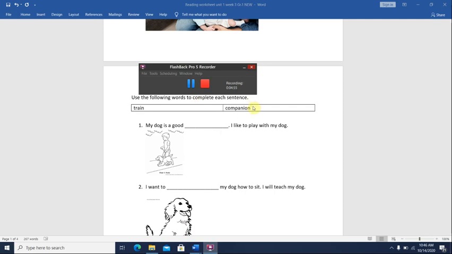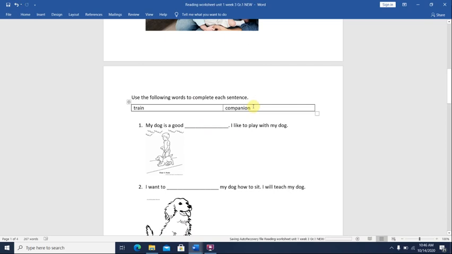Okay, and the second word here is companion. Companion is a pal or a friend that keeps you company. What does that mean? It means a friend or someone that you spend time with. So a companion is a pal or a friend that you spend time with instead of staying alone. Okay, can a companion be a friend only? No, a companion can also be a pet. And we've learned this in our story this week, about how special a pet can be to a person.